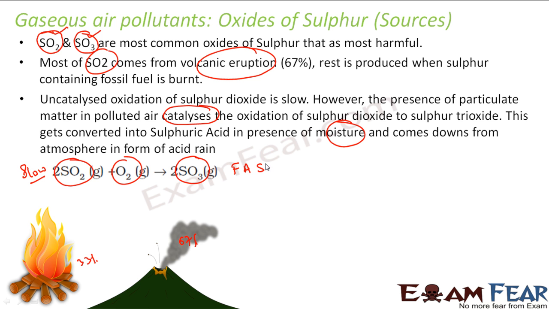Correct. So because of other pollution in the air, this becomes fast, and then this SO3 when it reacts with water, moisture, becomes H2SO4, that is my sulfuric acid, and then it comes down to earth in the form of acid rain. We'll discuss acid rain later.